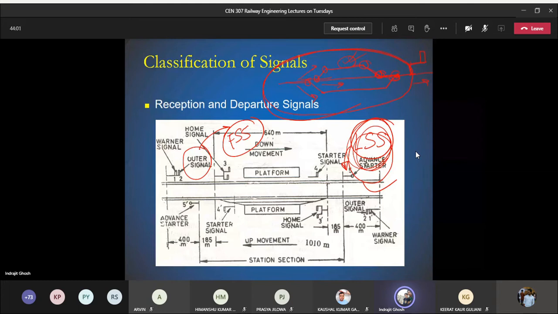That's why I mentioned during the first discussion that when a train is seeing the advanced starter, we can tell that now there is no control of the station manager. The responsibility of the station manager to control here has ended. Okay.